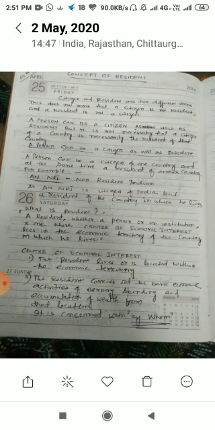A person can be a citizen of one country and at the same time be a resident of another country. For example, an NRI. NRI means non-resident Indian. An NRI is a citizen of India but a resident of the country in which he lives.